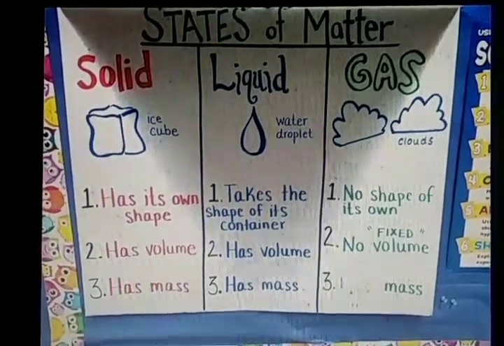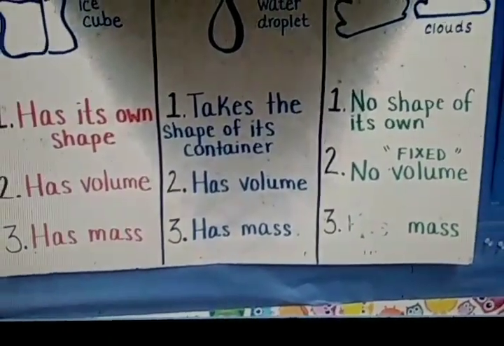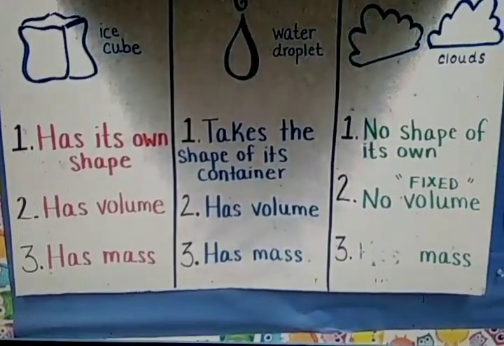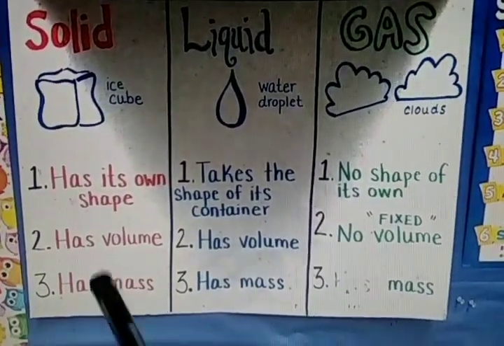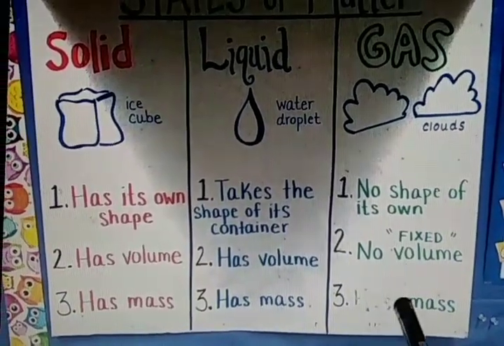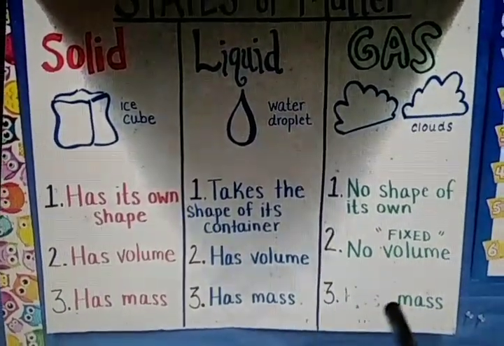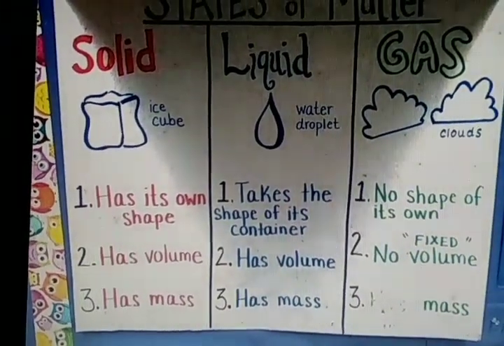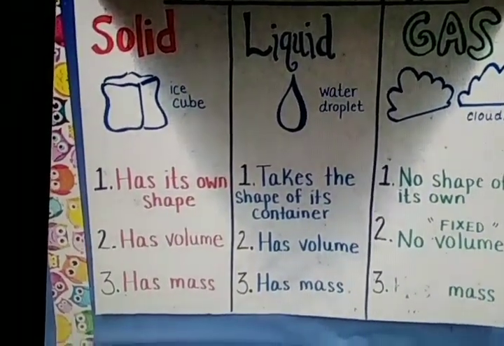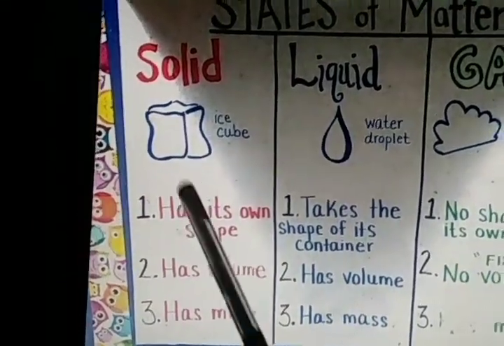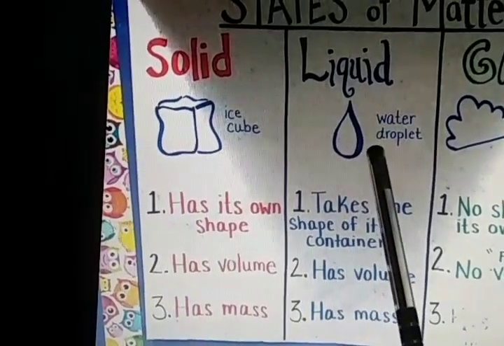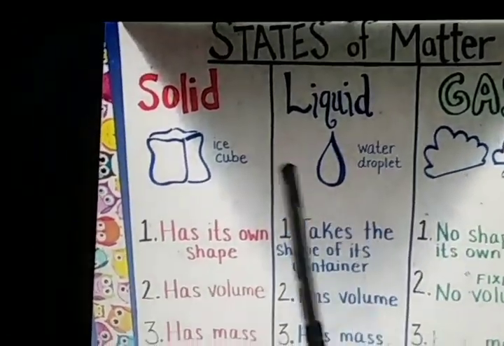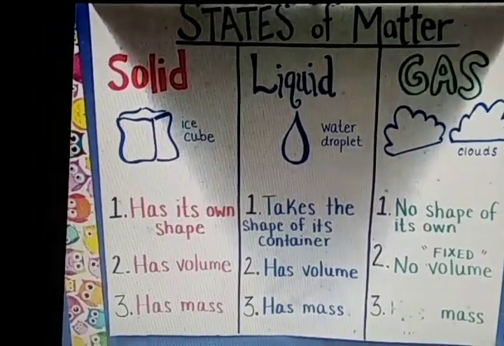Next, third point is mass. All substances, all states of matter have mass. Thus, either in a solid form, liquid form or in a gaseous form, in all three states of matter, the same substance will have mass. If we see a water molecule, either it is in an ice cube form, in a water droplet form or in a cloud form, still all these three will have mass. Okay.